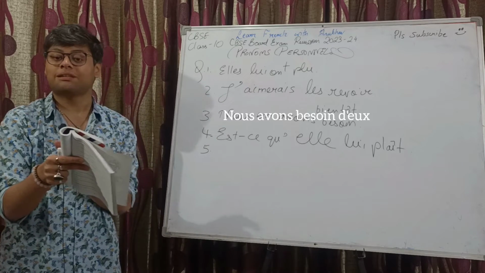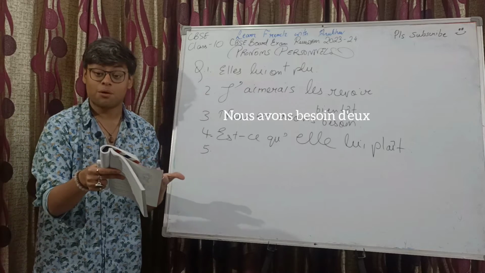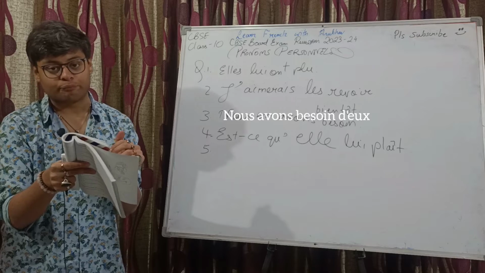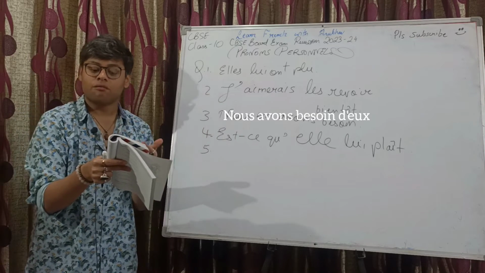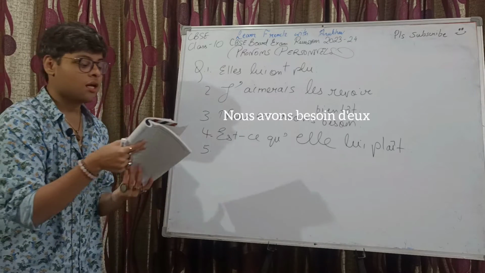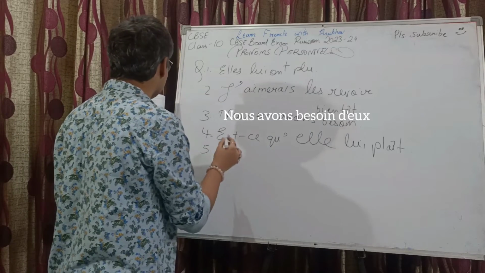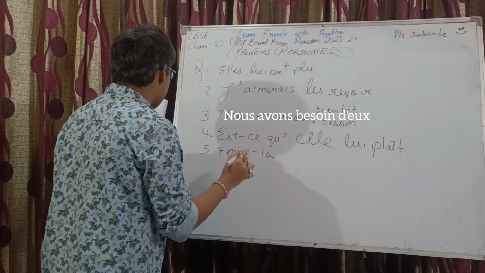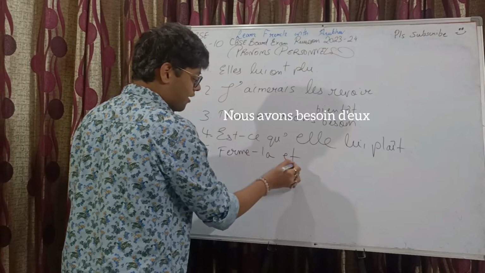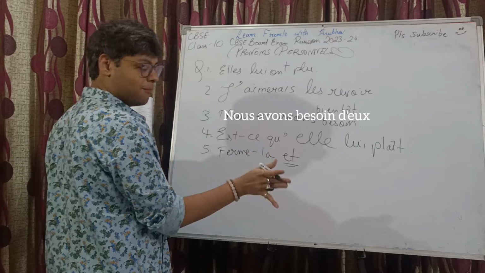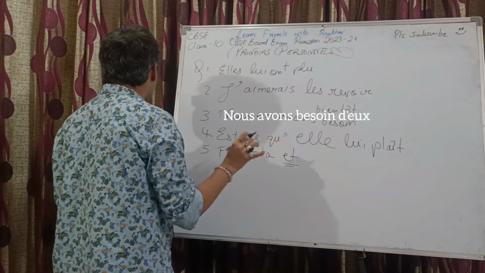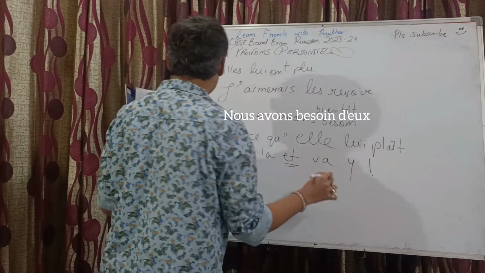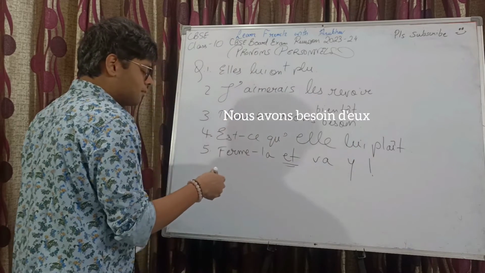La porte will be replaced by the pronoun that will come after ferme because it's affirmative imperative, and the same is the case we are going to do with va. À ta place, the pronoun will come after va. Now ferme la porte, it will be ferme-la, direct object pronoun la. You can't skip on la, okay, it needs to be there. Conjunction is not getting replaced over here, right? Va à ta place, it will be va-y, exclamation mark, because it's an imperative statement.